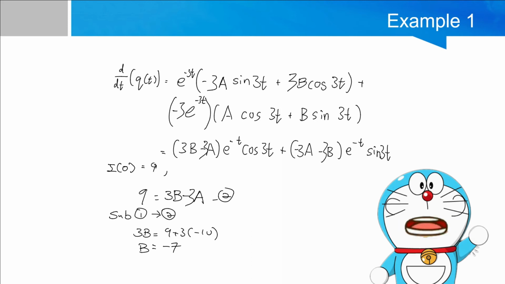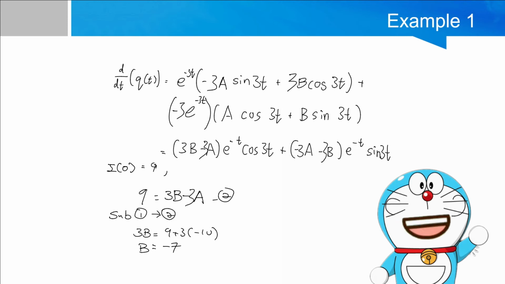We'll differentiate and get the equation of 3b minus 3a times e power negative t cos 3t plus negative 3a minus 3b times e power negative t sin 3t. Given that the value of I is 9 when t equals 0, we get that 9 equals 3b minus 3a.